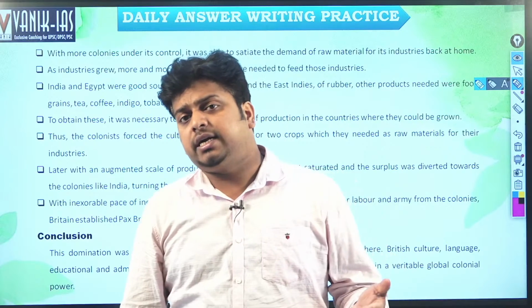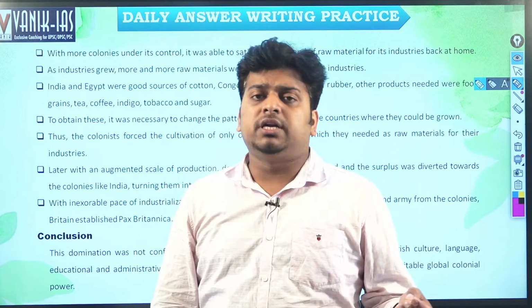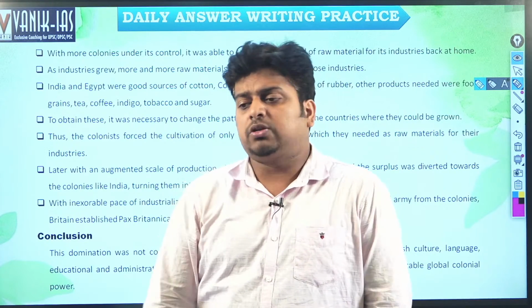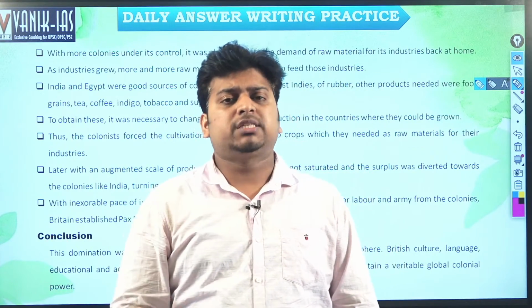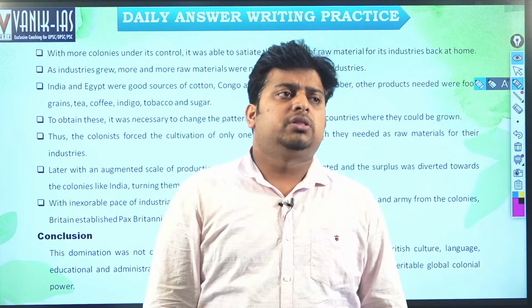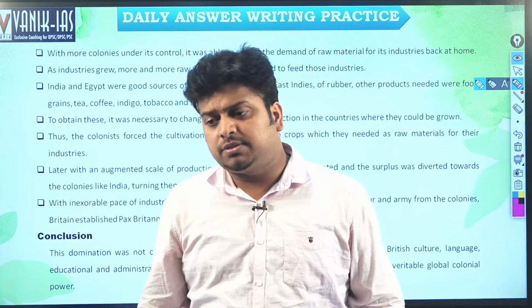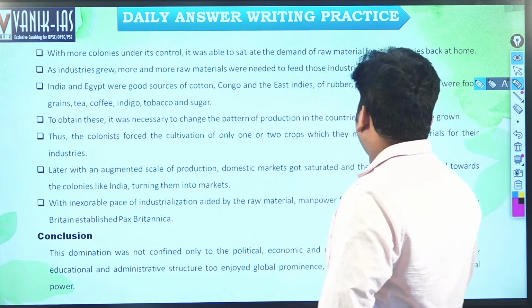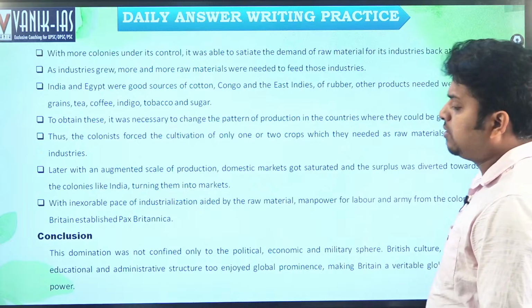After the Factory Acts of 1882, women and children were given one holiday. So there were no social security schemes. There was only exploitation of the labor in the name of capitalism. That's why the production was very huge, and the capitalists became very rich, right? In this way they were exploiting the cheap labor available in the colonies.